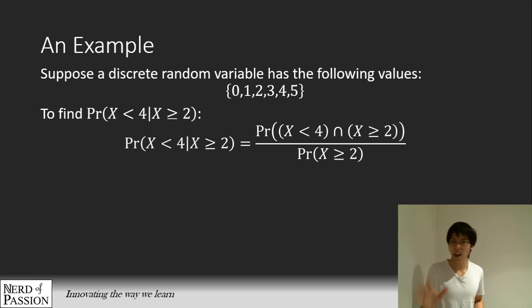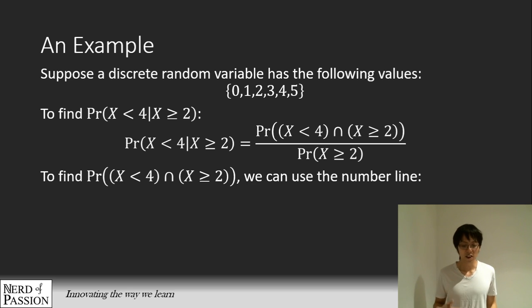But the one at the top, we have to establish, okay, what do we mean by x less than 4 intersect with x more than or equal to 2? Okay, and the way to do it, we can use the number line. Actually, you find that the method that I'm about to go through is a really powerful way to understand the set of numbers and how they overlap with each other and find the union and so on.